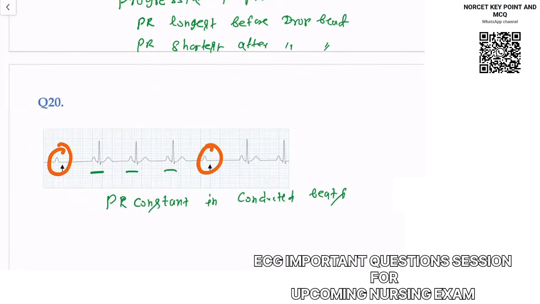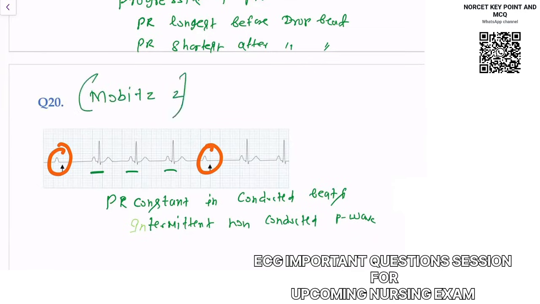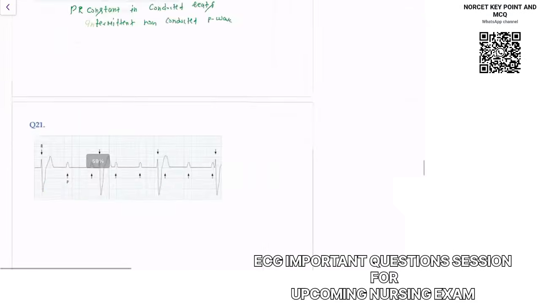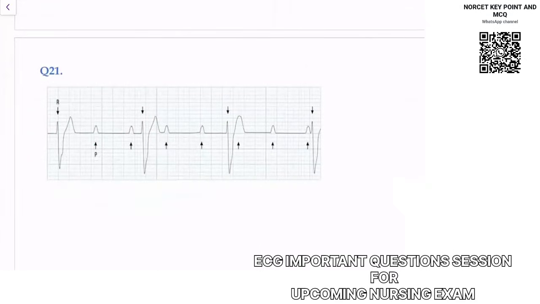So along with this, you will notice intermittent non-conducted P waves. This type of finding is seen in second degree AV block that is also called Mobitz 2. So Mobitz 2 is also second degree AV block.